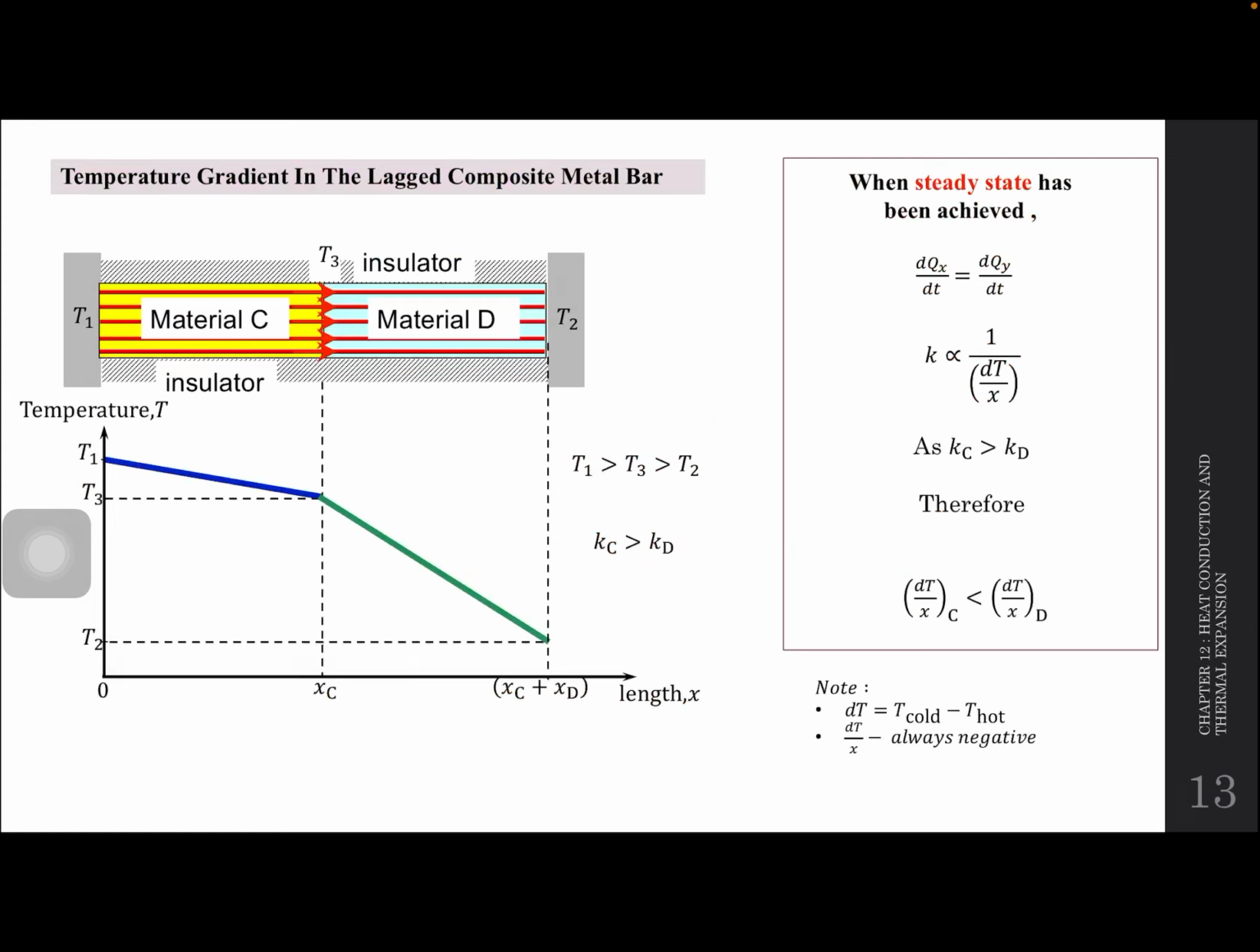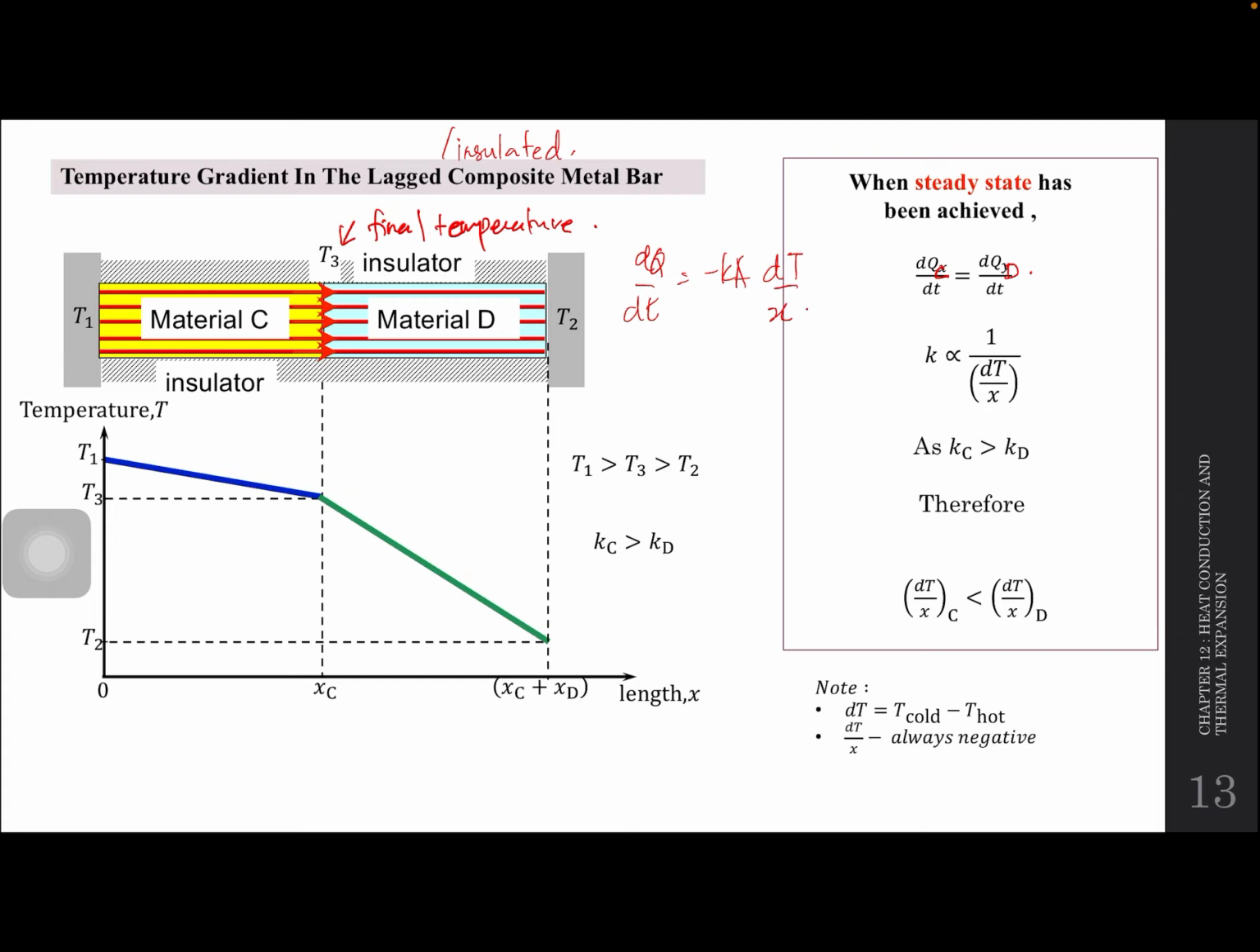Okay, so this one temperature gradient in the lagged composite metal. Lagged ni maksudnya insulated. Okay, yang ni yang kita kena tahulah. So bila kita ada dua material bergabung, tapi dia insulated lah, dua-dua ada insulated. So T3 ni adalah final temperature ataupun temperature at the joint. Okay, so when a steady state has been achieved, macam saya kata lah, cuma ni saya salah ni, patutnya x, C ni D, dia change. So K is directly proportional with 1 over dT over x.